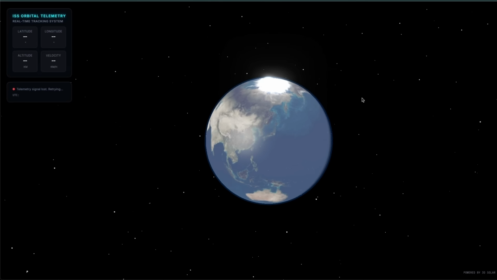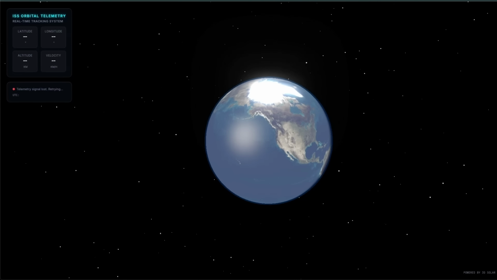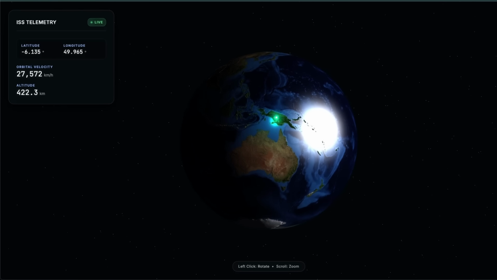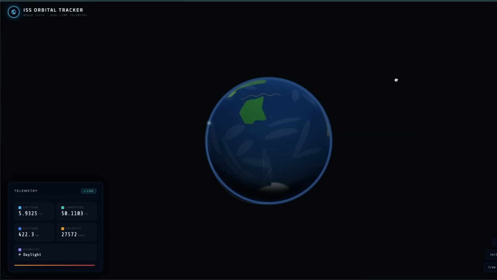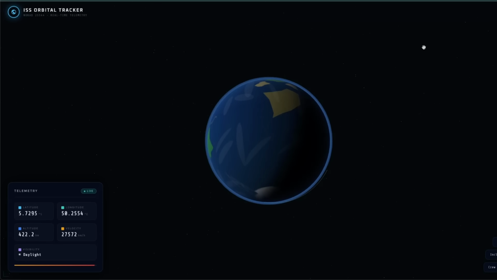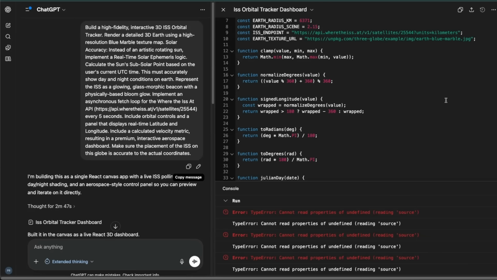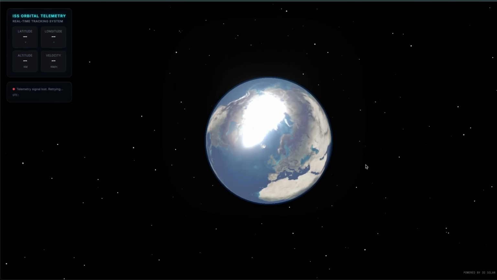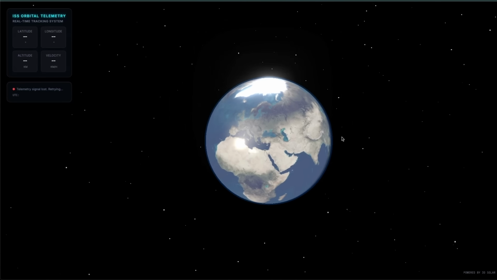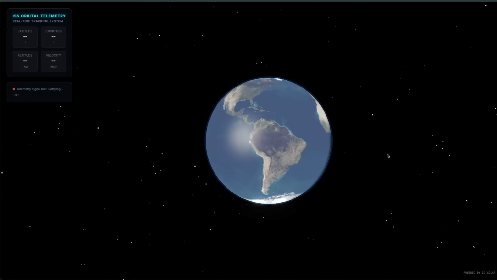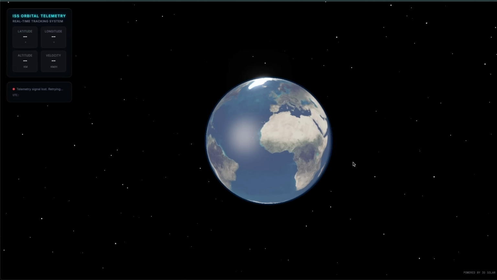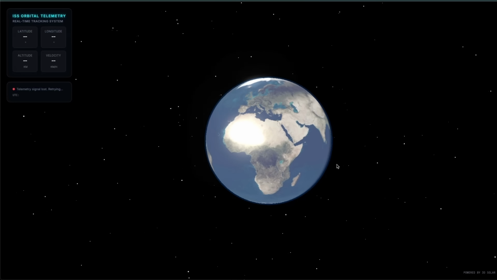To show you an example, I took the same prompt for tracking the real-time location position of International Space Station and ran it through Qwen, Opus, Gemini, and unfortunately, GPT 5.4 did not produce any results. Now, in each one of the case, you're going to see some really interesting results. So this is Qwen. I think the representation of Earth is pretty accurate. However, we don't see the International Space Station at all.